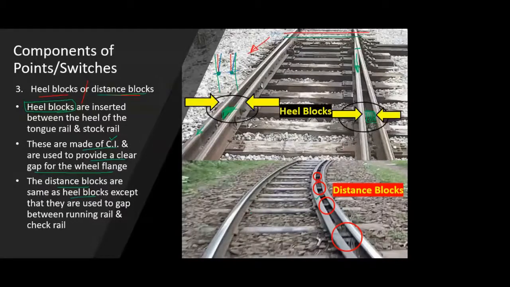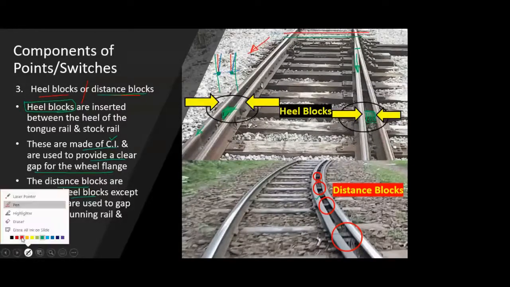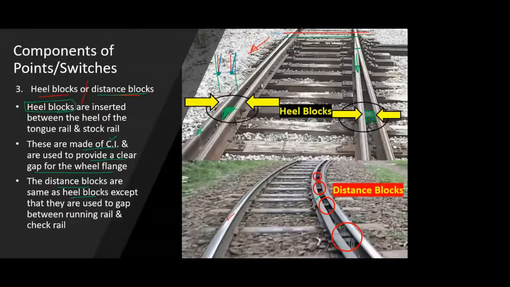So in this figure at the bottom, you can see 3 rails. On the left side, that is a part of a stock rail or main rail. The extreme right is also a stock rail or a main rail, and near the main rail on the right side, you have another rail, and this rail is nothing but the check rail. I am just writing C over it. It is provided, as the name suggests, to keep a check on the wheel so that it doesn't derail from the track.